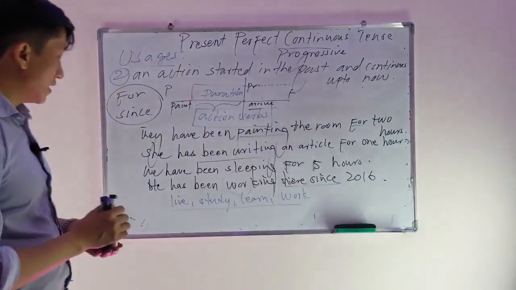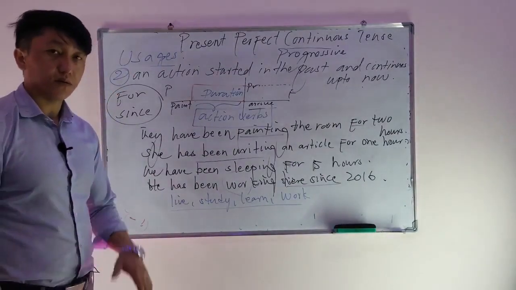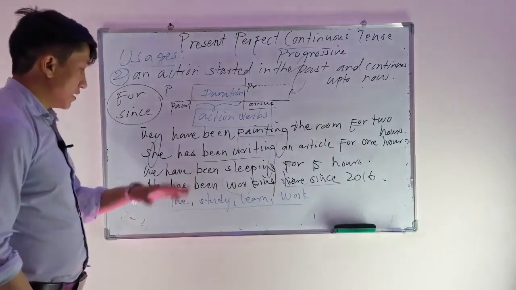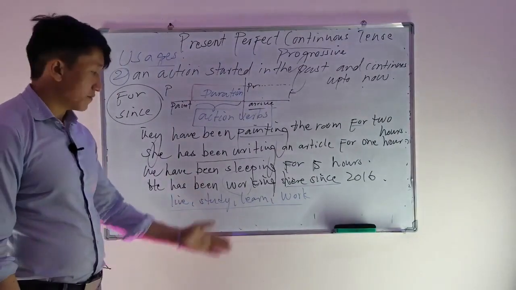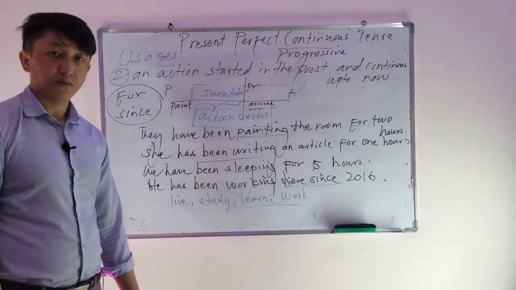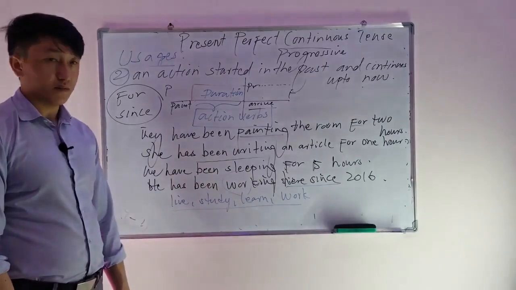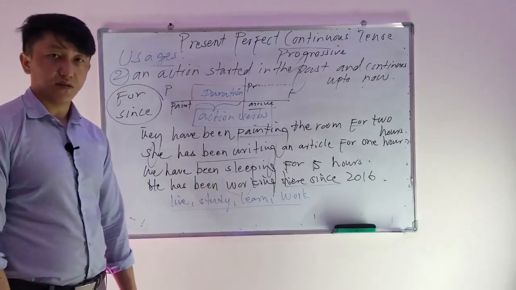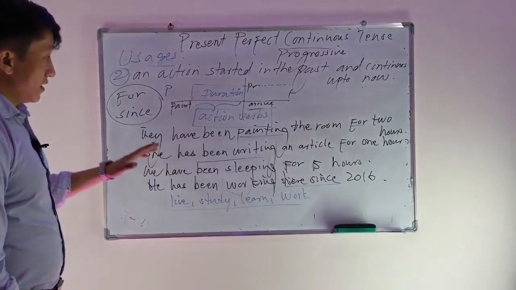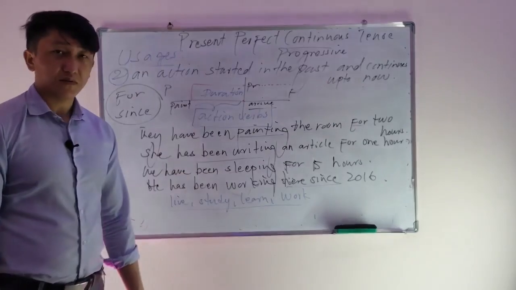For example, I can say I have lived here for 10 years, or I can say I have been living here for 10 years. Study: I have been studying for 5 years, or I have studied for 5 years. Learn: she has been learning English for 2 months. She has learned English for 2 months. Or work: I have been working for 10 years. I have worked for 10 years. Now, this is how we talk about present perfect continuous tense.